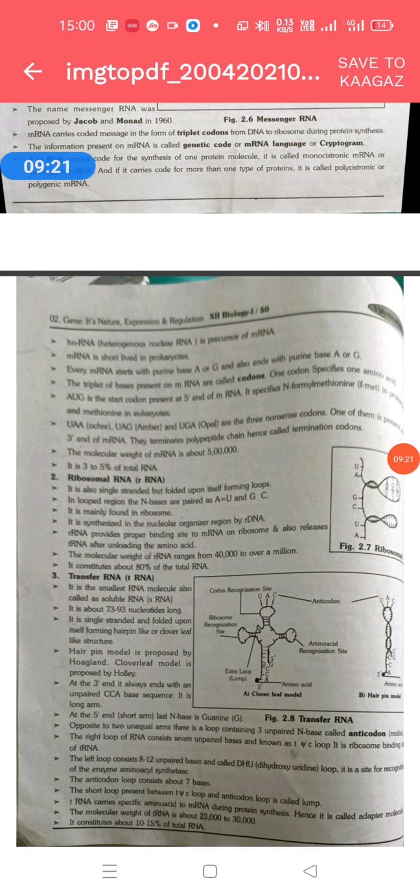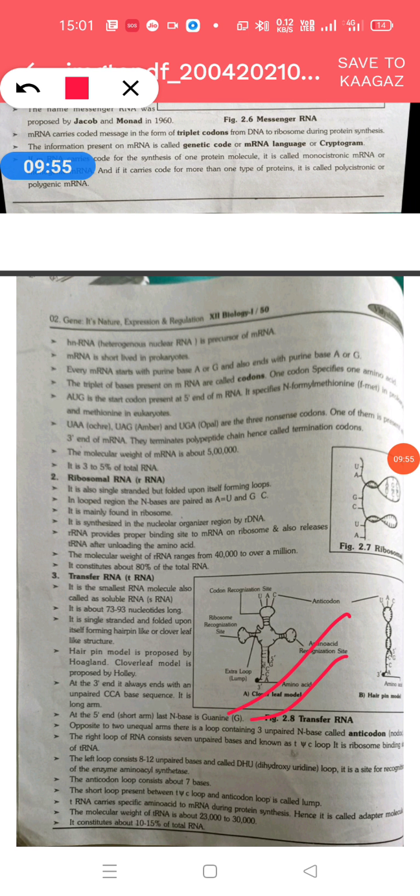Okay. So what are the features of this transfer RNA? It is the smallest RNA, also called soluble RNA. It contains only 73 to 93 nucleotides. It is a single stranded structure but folded upon itself, forming a hairpin loop. This is the hairpin model or clover leaf model. The hairpin model was proposed by Hoagland and the clover leaf model was proposed by Holley.